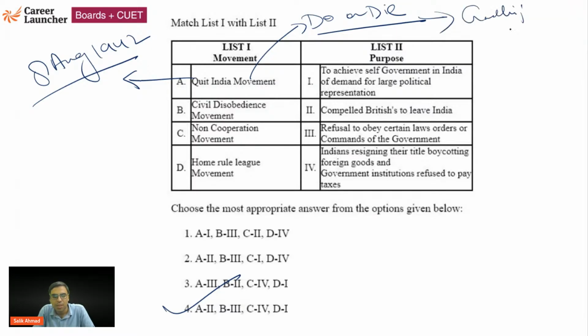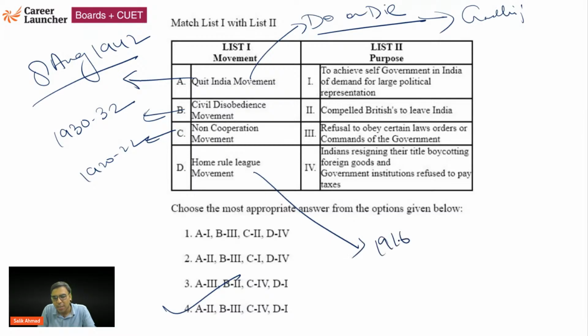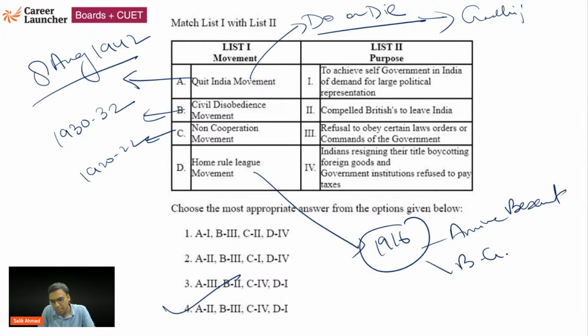Okay. Then civil disobedience movement 1930 से 32. Non-cooperation movement 1920 से 22. And home rule league is 1916 के आसपास started by Annie Besant and B.G. Tilak, Bal Gangadhar Tilak. Now I have one question. Can you please tell me that civil disobedience movement was started in 1930 by a very important event? What is that event called?